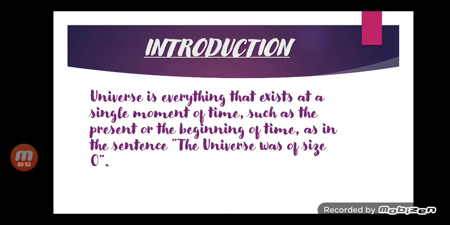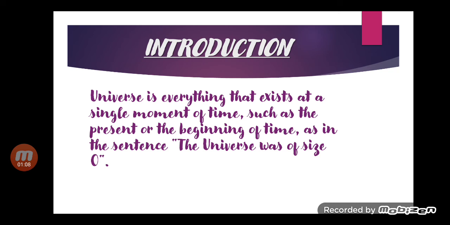Or in other words, universe is all of space and time and their contents, including planets, stars, galaxies and other forms of matter and energy.